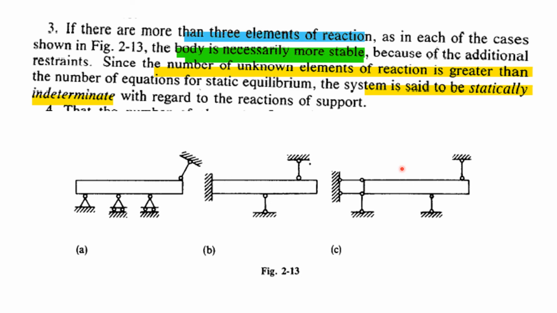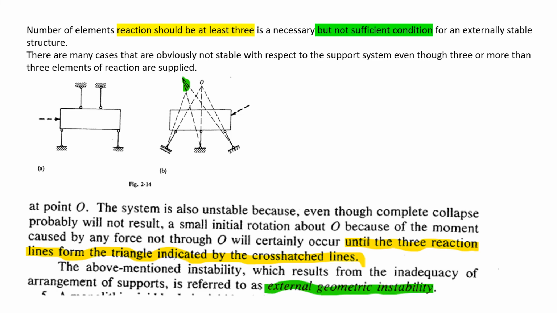So the system is said to be statically indeterminate with regard to reactions of support. These are the supports and these are the reactions of the support. With regard to the reactions of the support, the system is said to be statically indeterminate. One thing we should note is that the number of elements of reaction being at least 3